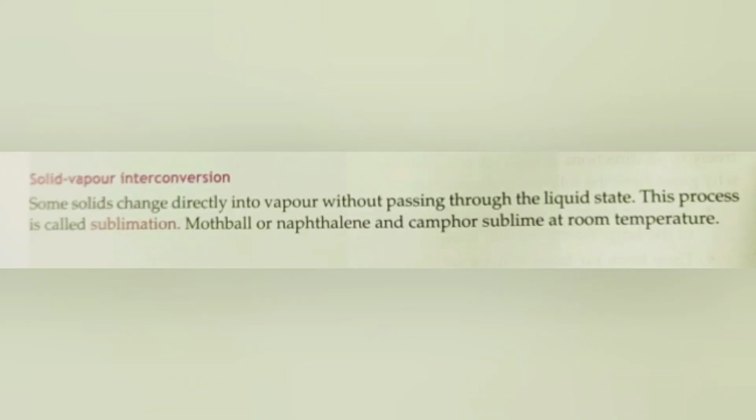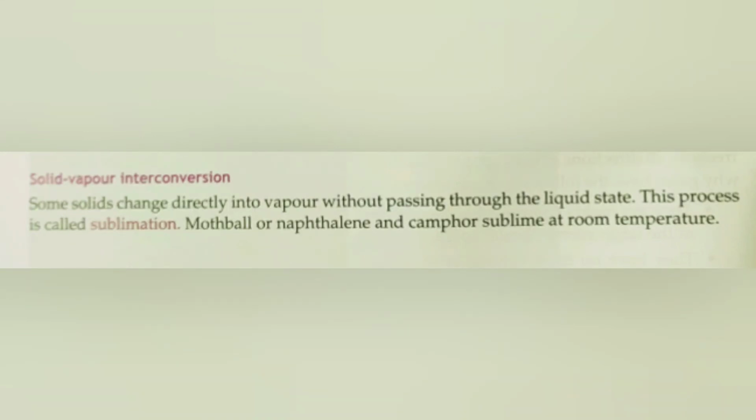The last is the solid to vapor interconversion. Some solids change directly into vapor even without passing through the liquid state, and this process is called sublimation. A solid changing directly into a vapor state is called sublimation. The common examples are mothball or naphthalene and camphor, which sublime at room temperature. Camphor is a kind of alcohol. Both of them sublime at room temperature.